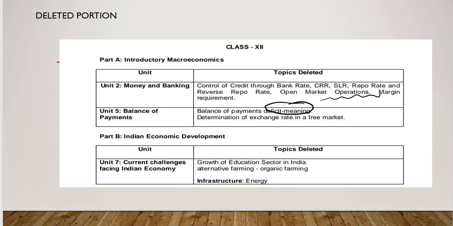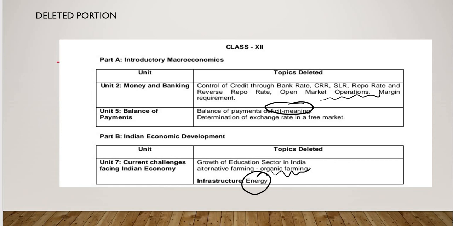When we come to Indian economic development, also nothing as such has been changed. The growth of education sector in India with some stats has been deleted. And alternative organic farming, which was an important topic actually, we've already taught, it is deleted. The organic farming is gone. And in infrastructure, the power, the energy. So one, your economic infrastructure, that is energy, is deleted.